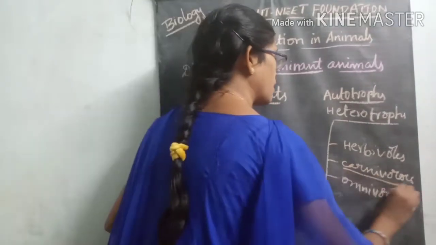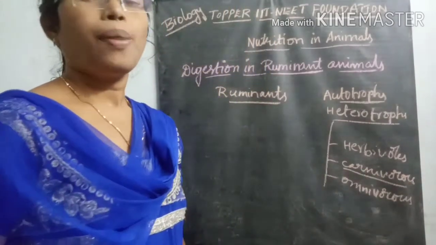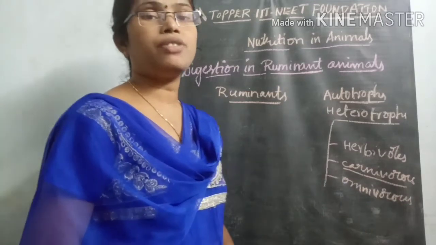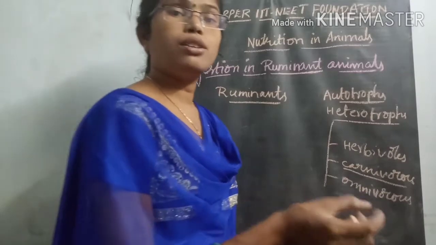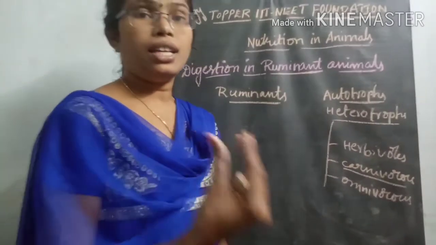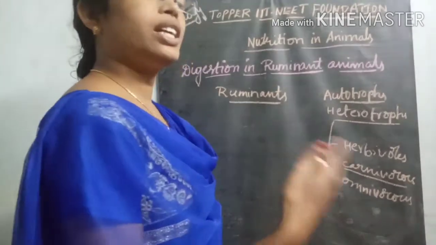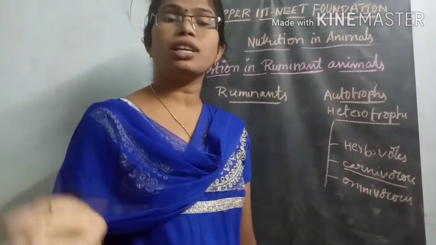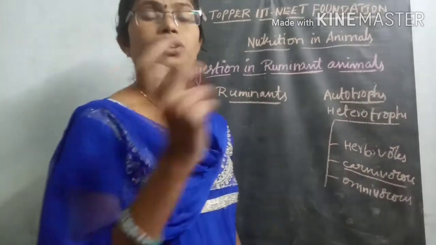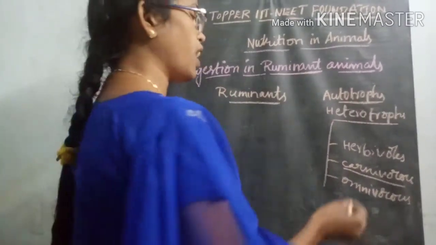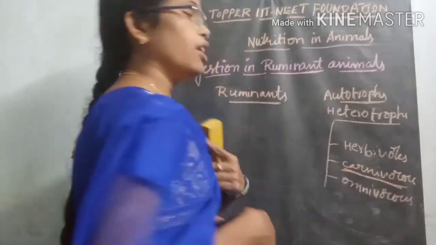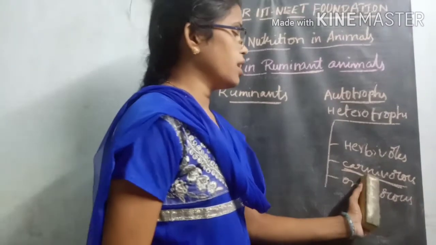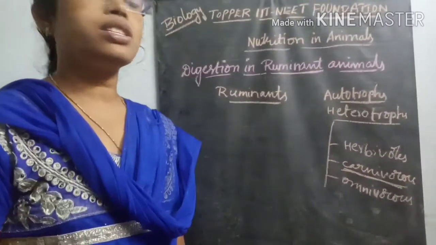Another one is carnivorous organisms, the organisms which eat animals as food material. For example chicken, pork, beef, or sheep, different varieties of organisms. Lions eat other organisms, tigers eat other organisms, and wolves are also like that. Such organisms, which eat only animals as food material, are called carnivorous organisms.